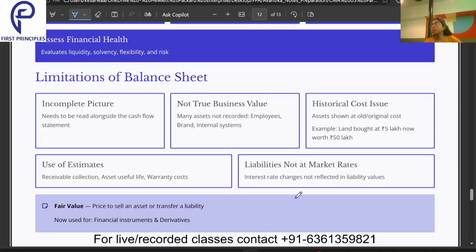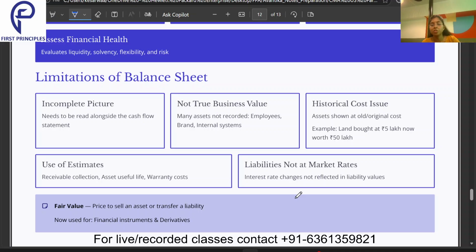Often in my balance sheet we have things like depreciation, allowance for bad debts, allowance for credit losses, then the useful life of an asset. These all are based on estimates, on our wise guesses. So these might sometimes not be that accurate and can be vague.